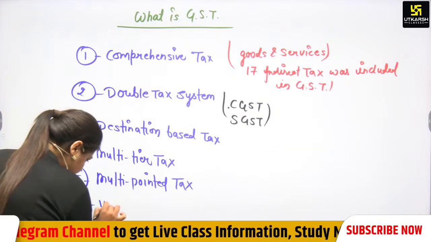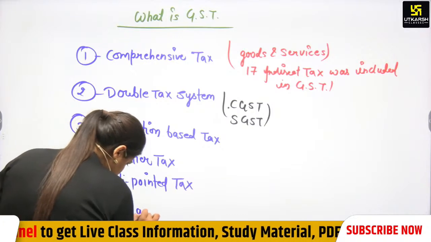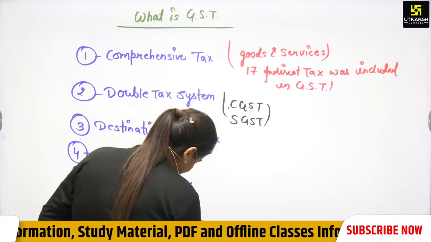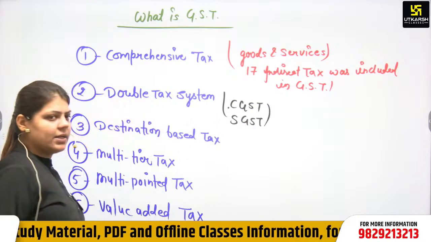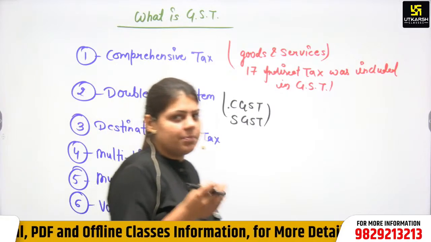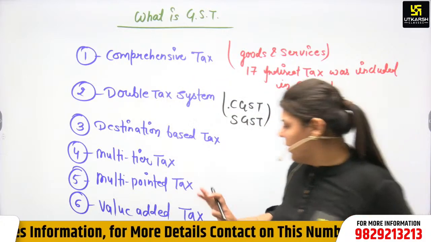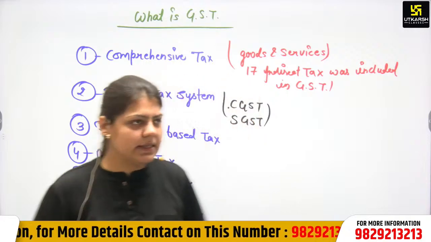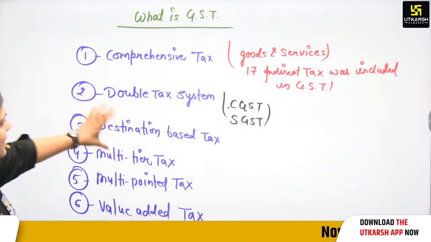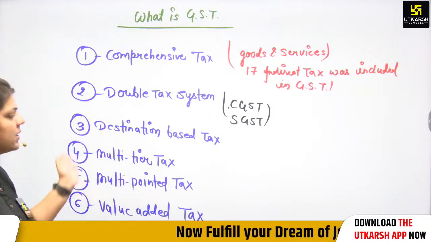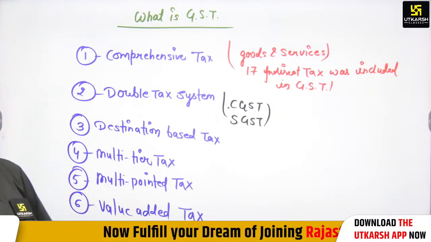Again, it is called a value added tax. This point is very clear to you. Why value added? Because at each and every point there is value addition, and the tax is imposed on the value added to the product. That is why it is called a value added tax. Clear? So what is GST? It is a comprehensive tax, a double tax system, a destination based tax, multi-tier, multi-pointed, and a value added tax.